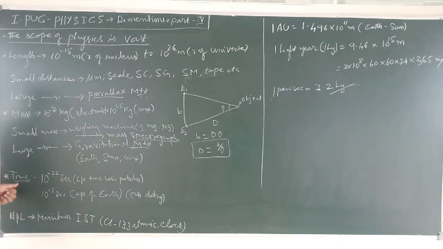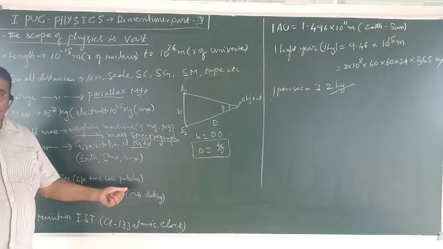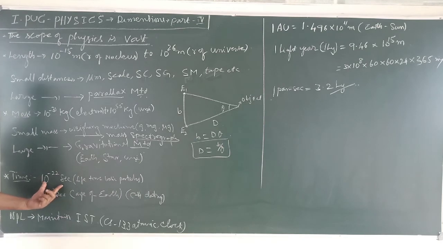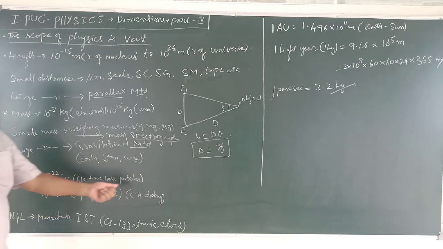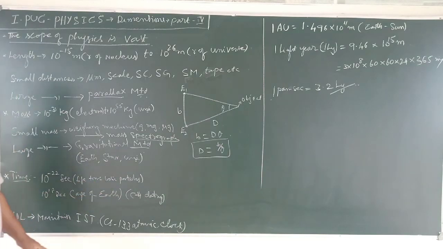Then if we move to time, very small times are the lifetimes of very basic particles, quarks, elementary particles. They have very, very small lifetimes that can be found. Then we can find even very large times also. That is found using radioactivity, carbon-14 dating, the age of the earth, the age of fossils. We are going to find those things using the carbon-14 dating concept.